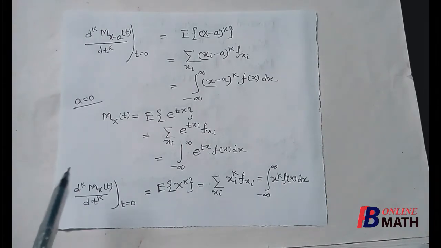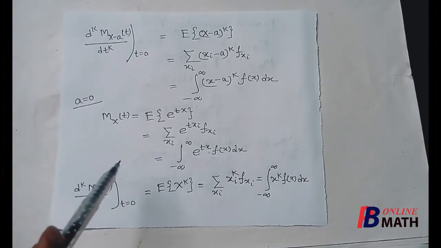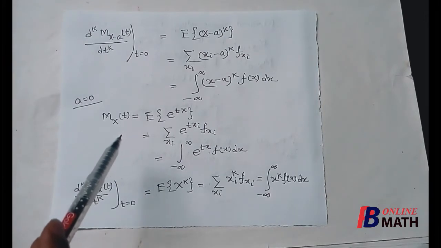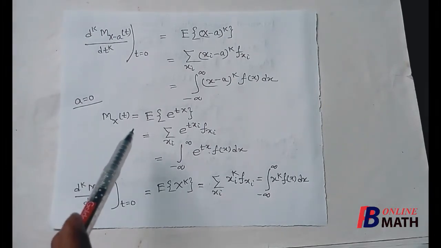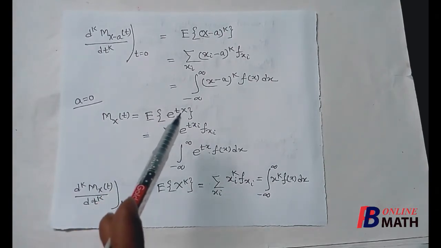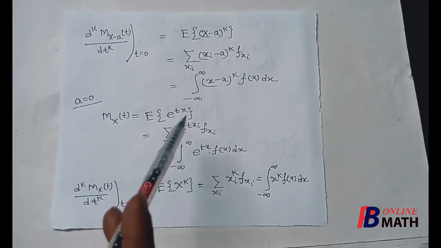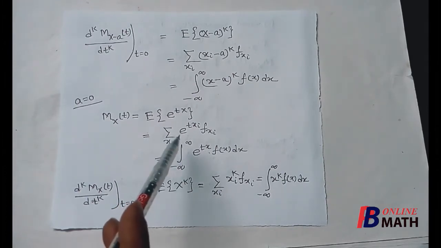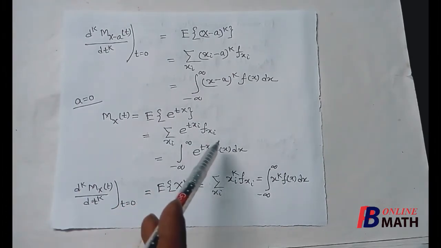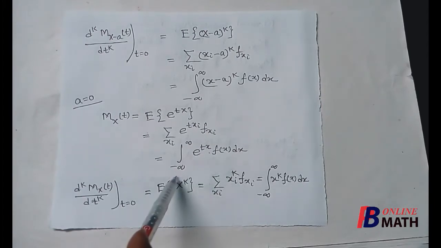Most of the time we need the moment about the origin. For that reason, we have to find the moment generating function about the origin, a equal to 0. So this is the formula of the moment generating function about the point 0. In this case, we have to put a equal to 0, so then we have to find the expectation of e to the power tx. In a discrete distribution, it is the summation over the spectrum of e to the power t x_i multiplied by the masses f(x_i). And in a continuous distribution, it is the integration of e to the power tx multiplied by f(x) from minus to plus infinity.